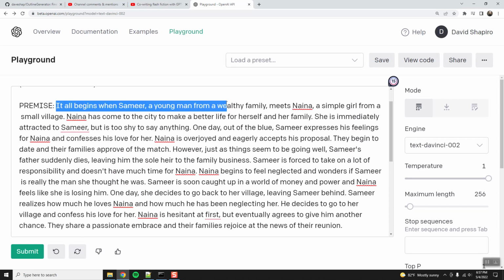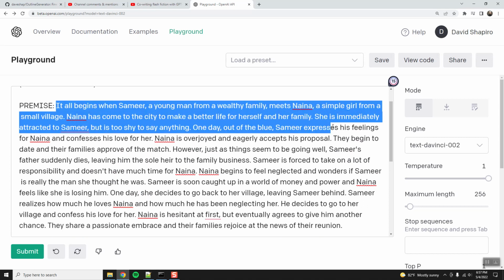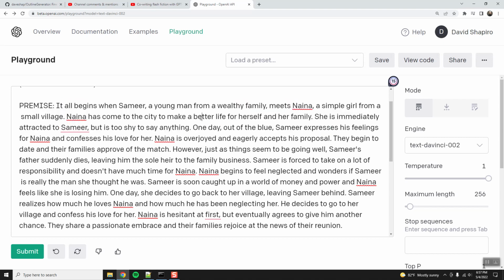Okay, it all begins with Samir, a young man from a wealthy family, meets Naina, a simple girl from a small village. Naina has come to the city to make a better life for herself. She is immediately attracted to Samir, but is too shy to say anything. Ooh, a shy girl story.